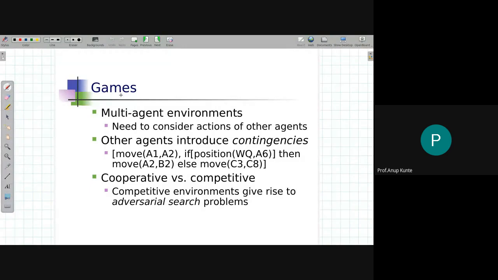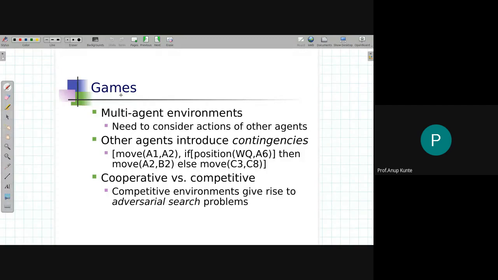If I play a particular move right now, what will be the next move that the other side takes? That should also be taken into account somehow in the state space search.